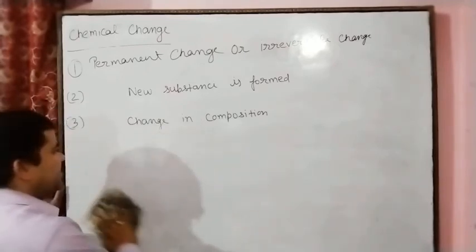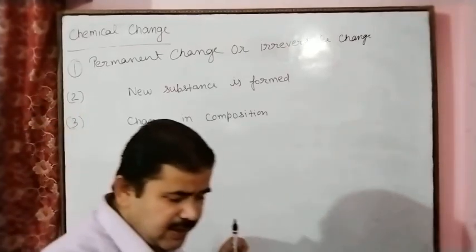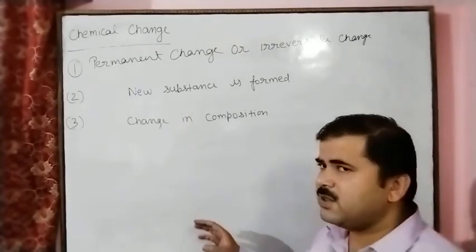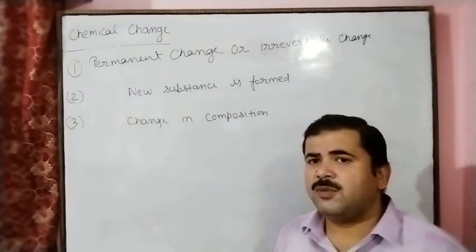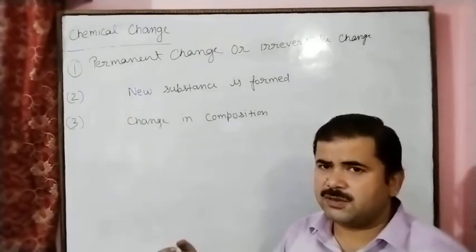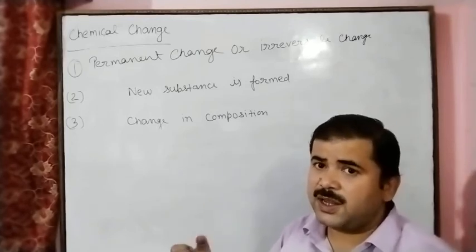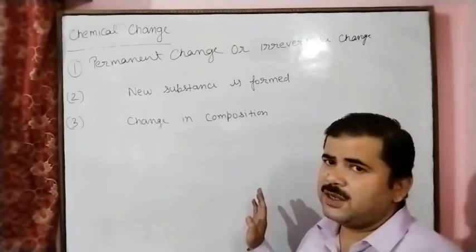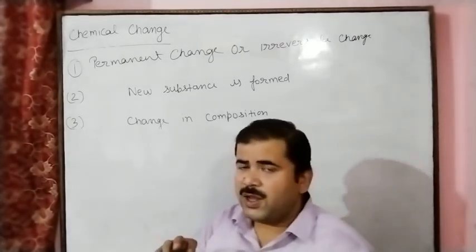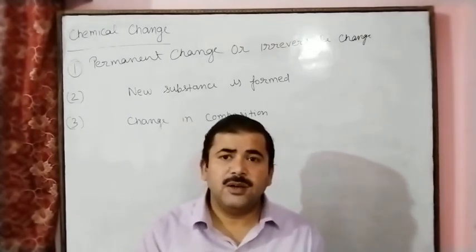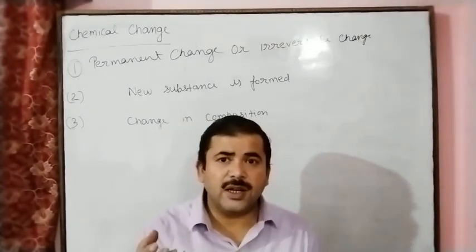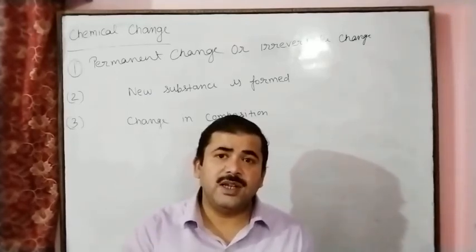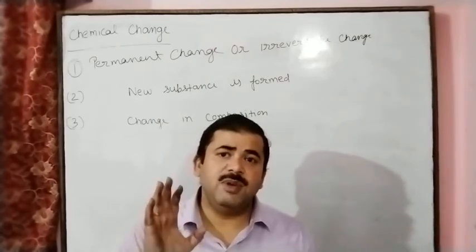So change in energy takes place in a chemical change. The reaction takes in heat energy, light energy or sound energy, so energy change occurs. When a chemical change takes place with the absorption of heat energy, the reaction is called an endothermic reaction.